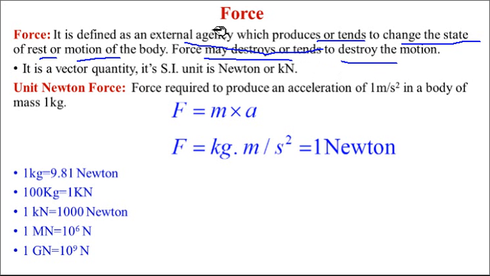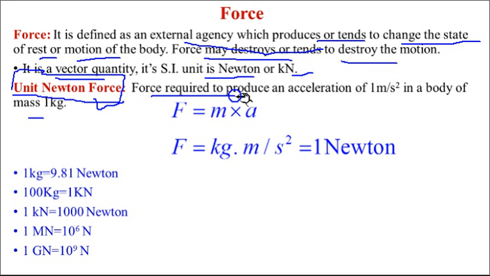So force is a vector quantity, and the unit of force is Newton or kilonewton. You can see below, the force required to produce an acceleration of 1 meter per second square in a body of mass 1 kg is the unit Newton force. It is the definition of unit Newton force. Sometimes in examination you are given this definition. What is 1 unit Newton force?